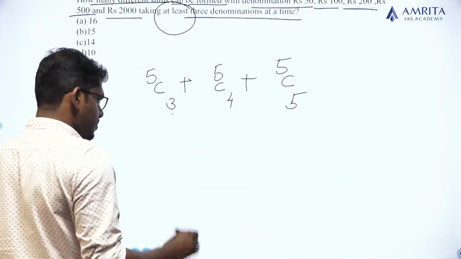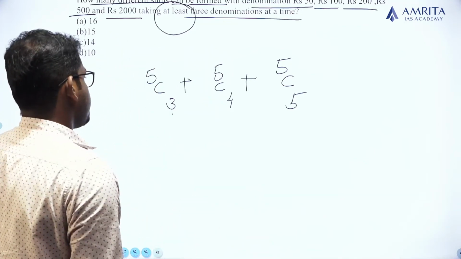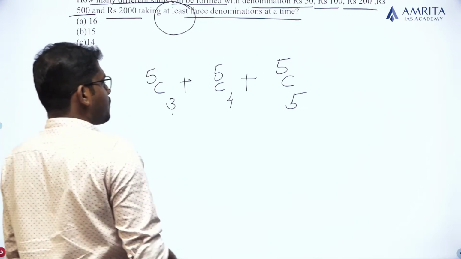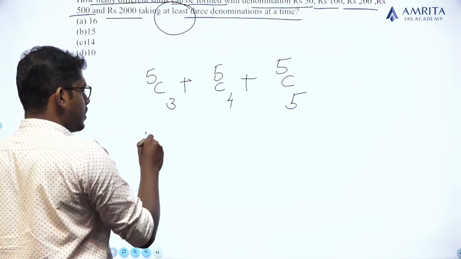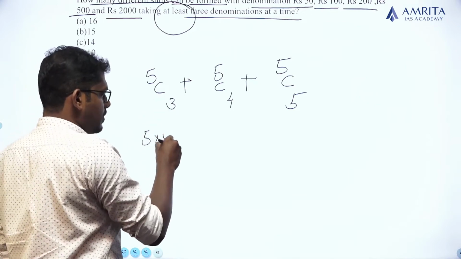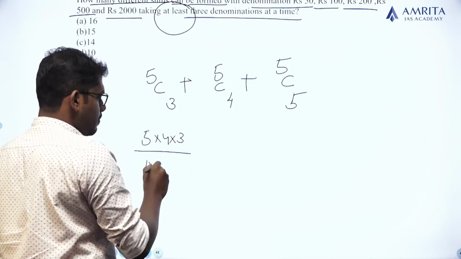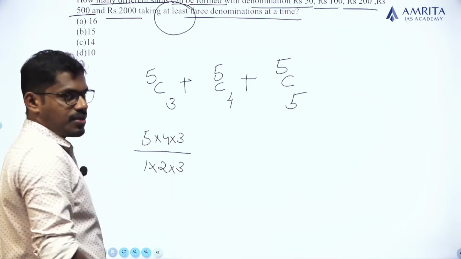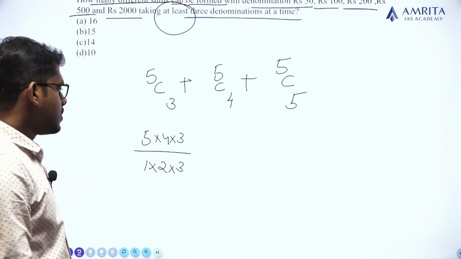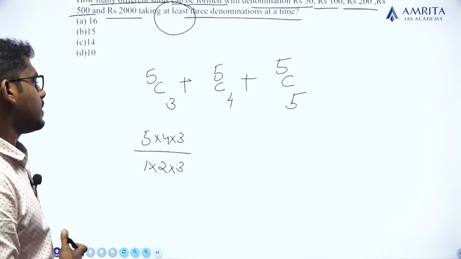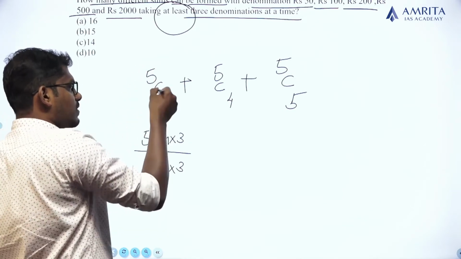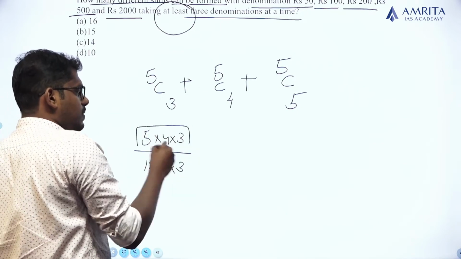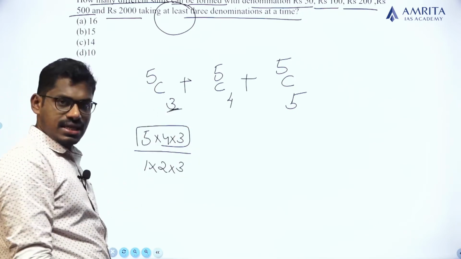5C3 can be found in a quick manner. 5C3 can be written as 5 into 4 into 3 divided by 1 into 2 into 3. So this is an easy formula. Why 3 elements? Because the value of R is 3.